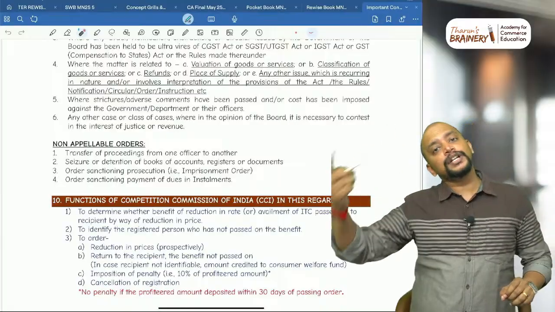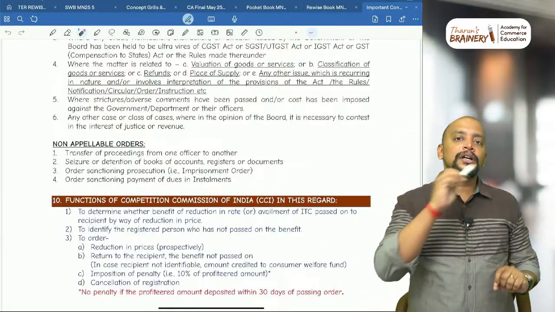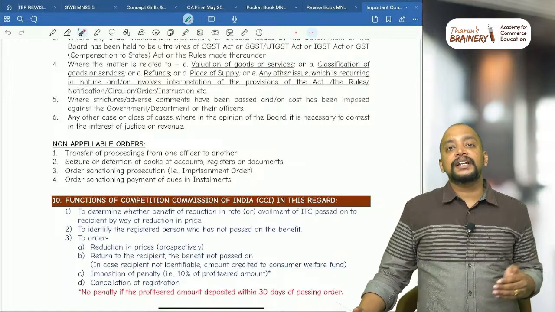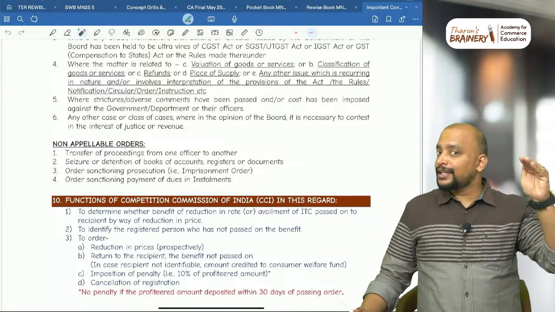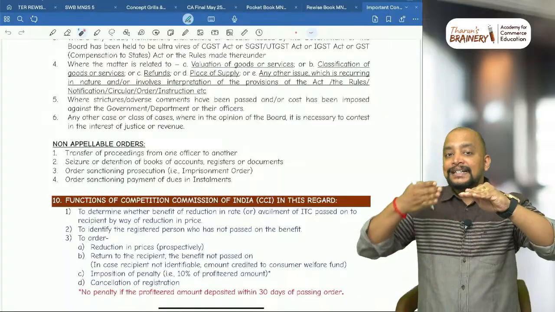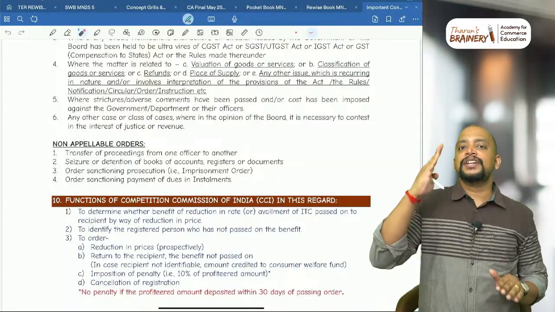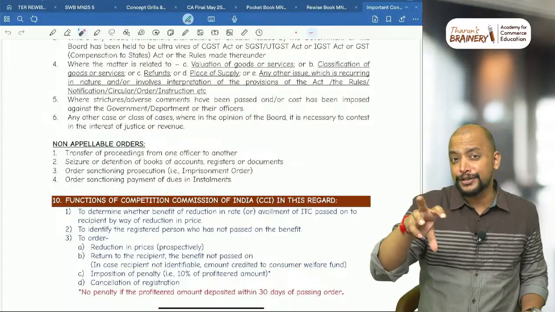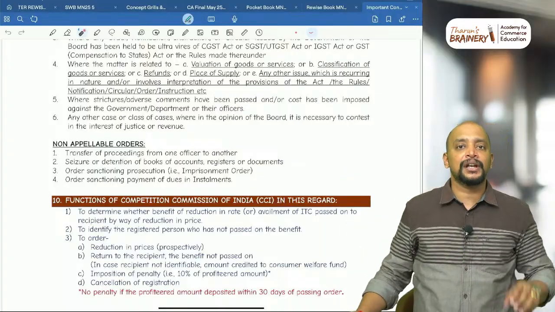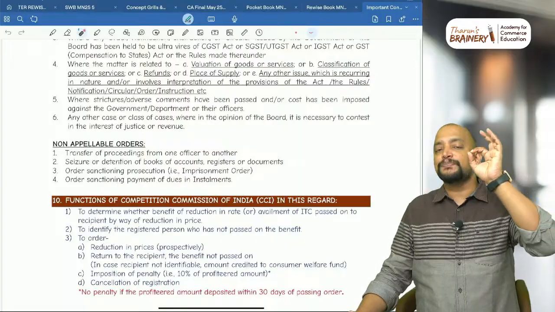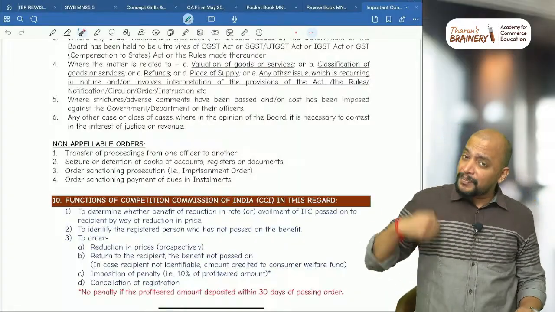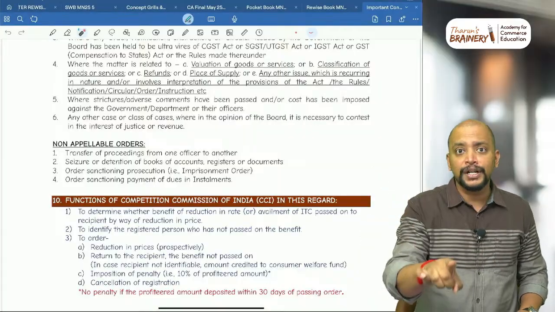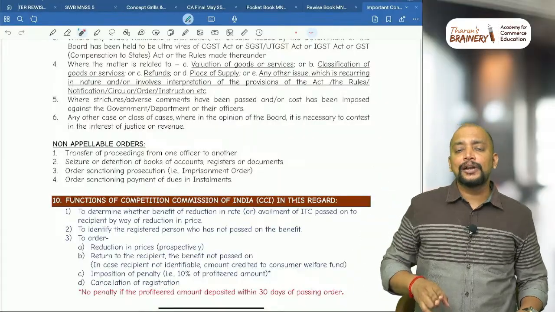On a penalty order we can go. And related to the penalty order, some students ask me this doubt: sir, against the penalty order under section 129, that is during transit, when the vehicle is intercepted by the proper officer, there will be a penalty under section 129. The owner may come forward or not, and we have provisions for that. Now in that case, the penalty order is passed under 129. Against that penalty order, can we go for appeal? Yes, of course we can go for appeal. Against a seizure order we cannot go for appeal, but against a penalty order we can.